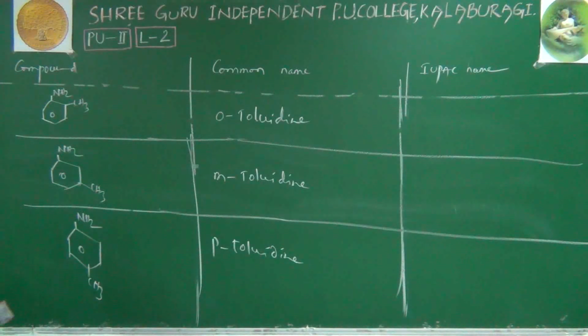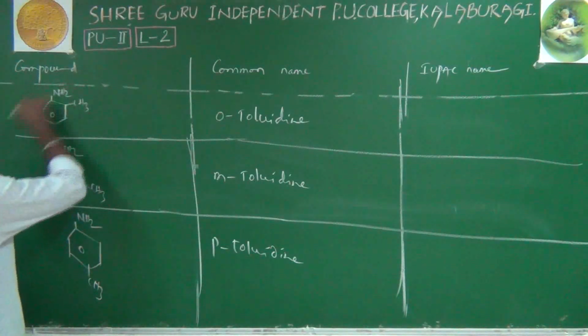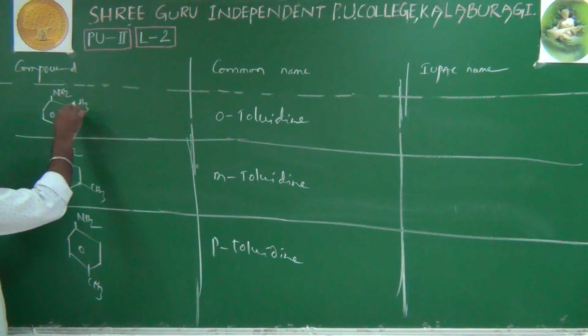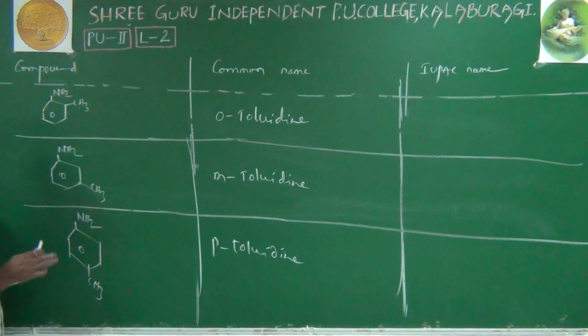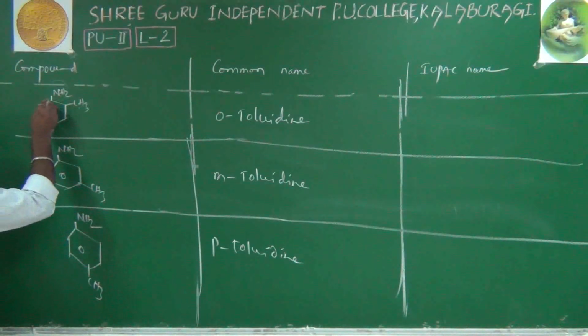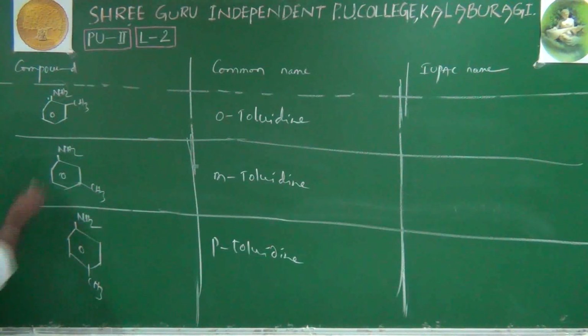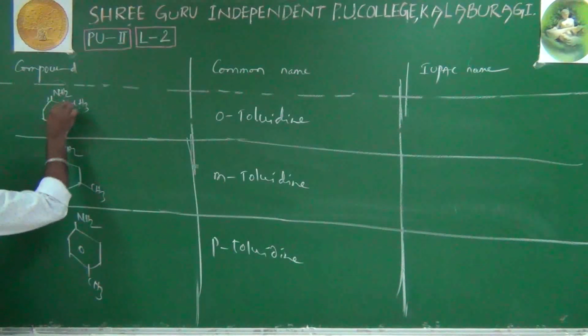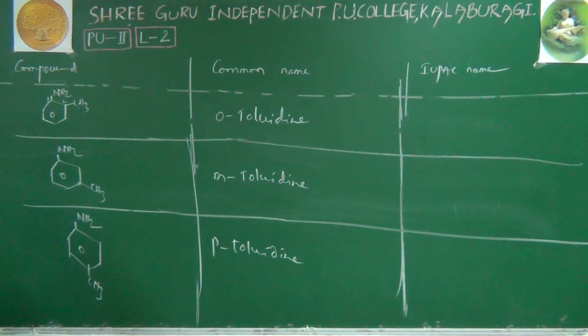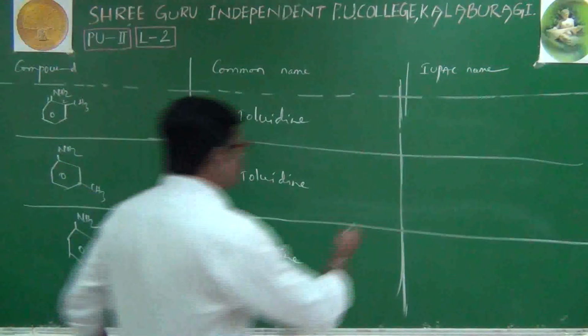We'll see them. Very simple. This is our main group. To the main group, CH3 is present at its ortho position, of course. Now, in the IUPAC system, we will number the ring. From where will we start numbering? Of course, we'll start numbering from the main group, number 1. The main group is NH2, remember. CH3 is not a main group. NH2 is the main group. That's why the NH2-attached carbon is number 1. The CH3-attached carbon is number 2. Therefore, its name is 2-methyl.